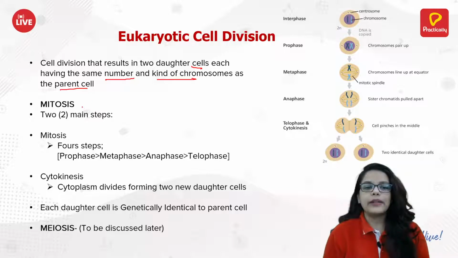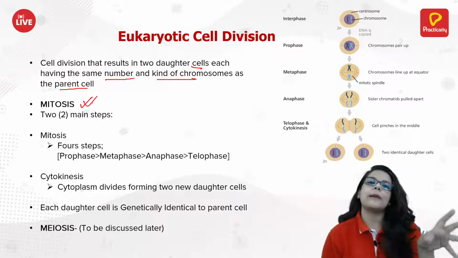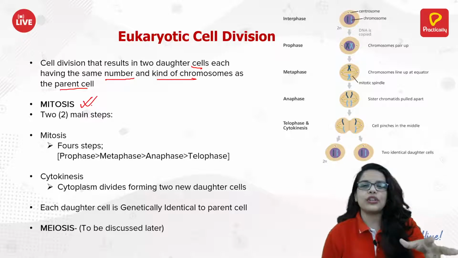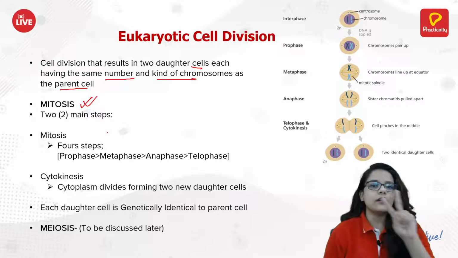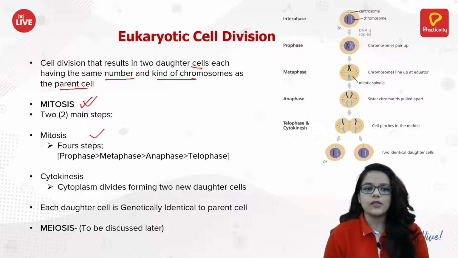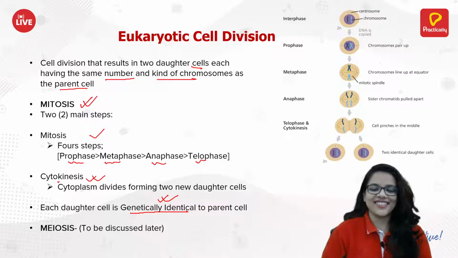Okay, so mitosis happens for growth, for regeneration, for damaged cells and all. When there is mitosis, there are basically two steps. There is mitosis, which has 4 steps: prophase, metaphase, anaphase, telophase, and there is cytokinesis, where the cytoplasm divides. The daughter cell is genetically identical, not fully identical, but genetically identical. And meiosis, we'll be discussing in the next class.